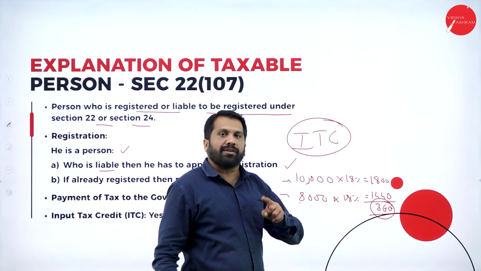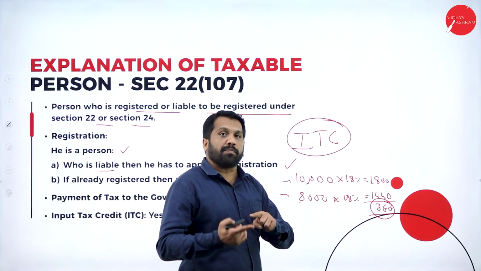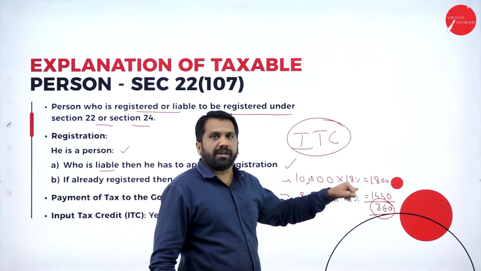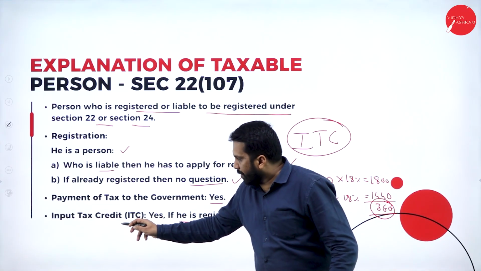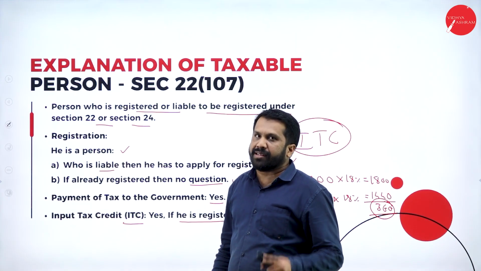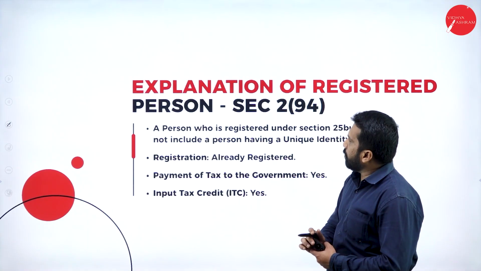This tax you can utilize next time. Next time you are supposed to pay tax, that time this amount can be used. This we call as input tax credit, ITC. Excess amount paid in the tax, we always call it input tax credit. So, explanation of registration of person.